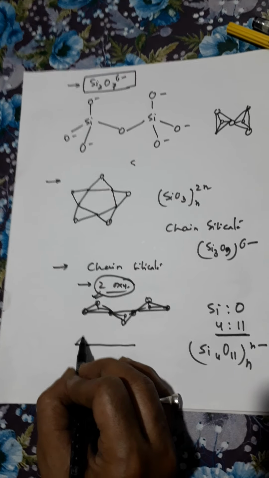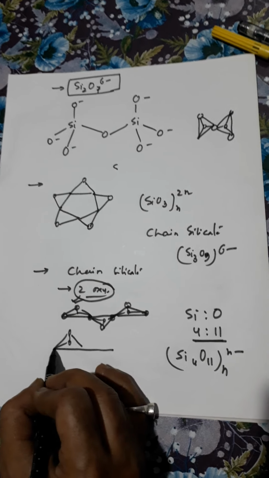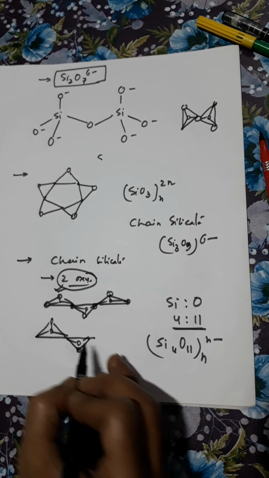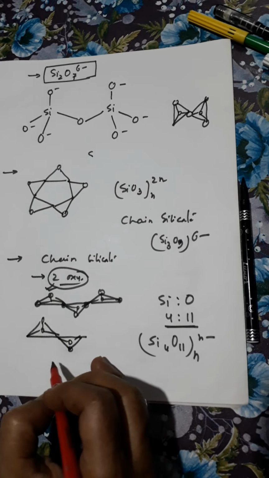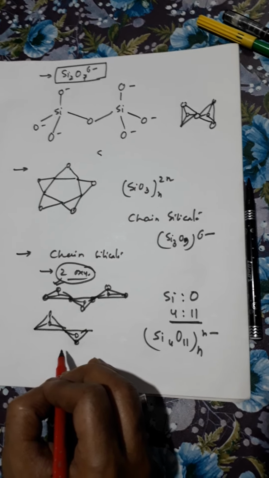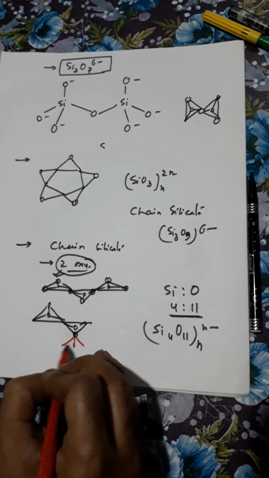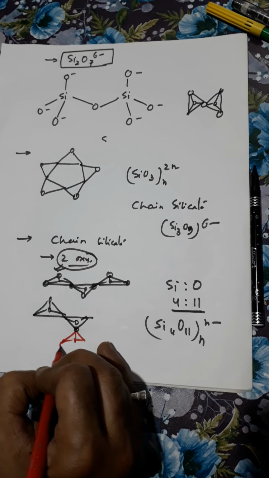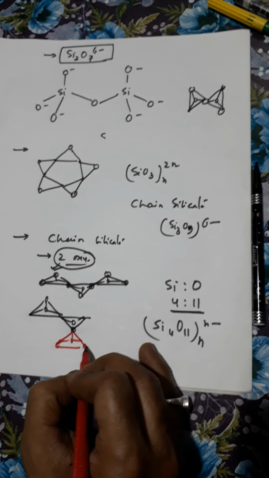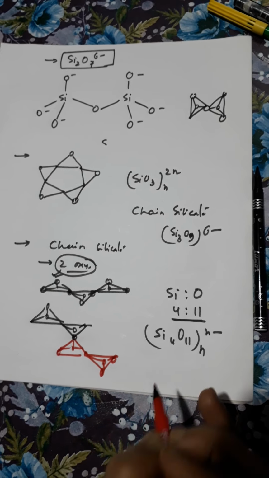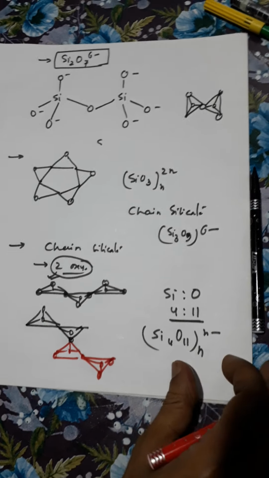Suppose this is one silicate unit. If another silicate unit combines here, then it will constitute a double chain silicate. One chain and double chain.